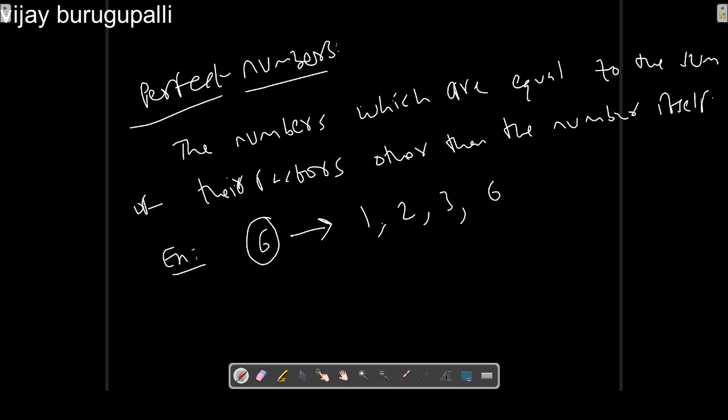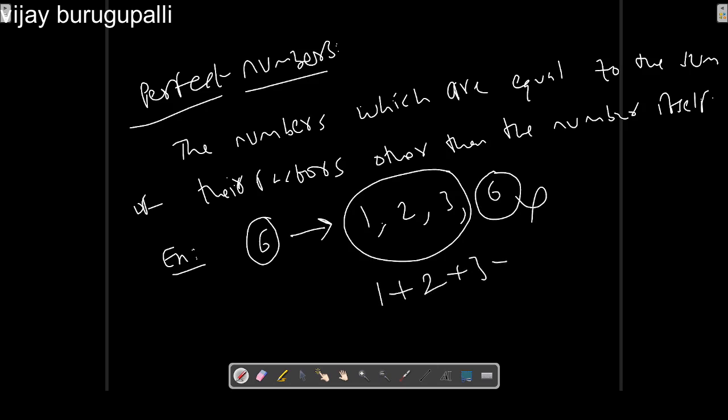That means we have to exclude 6 and add the remaining factors. That means here we have to add 1 plus 2 plus 3. If it gives the same number, then this number is called a perfect number.